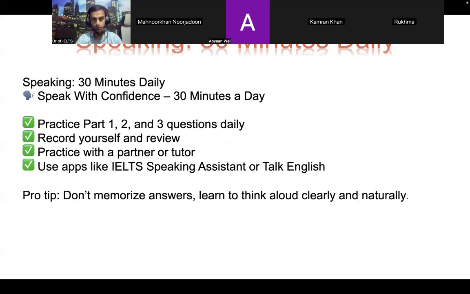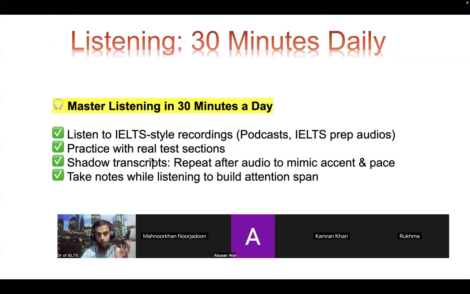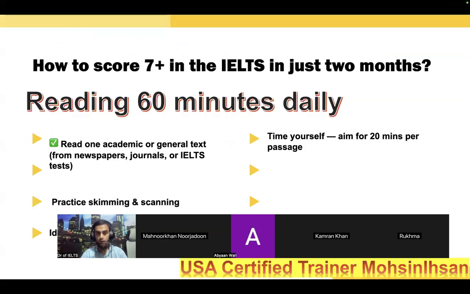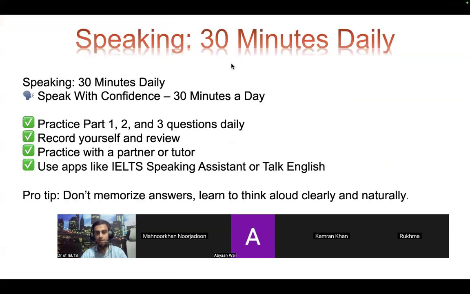Okay, last module here: speaking time, how much time must be given on a daily basis. Today we are talking about time management for the overall four skills, right? Now, next is the speaking section. 30 minutes daily is the minimum time, but it must be given on a daily basis. After each 5 days, when I take a speaking mock test, I feel whether the student has given the time or not. I feel it from grammar, fluency, style of speaking, starting, closing, connection of ideas, giving examples, and answering any kind of question.